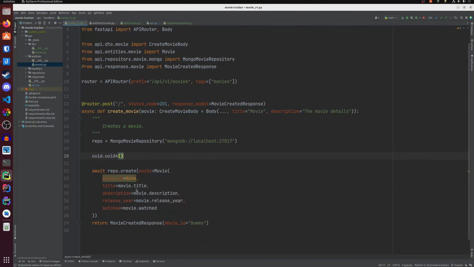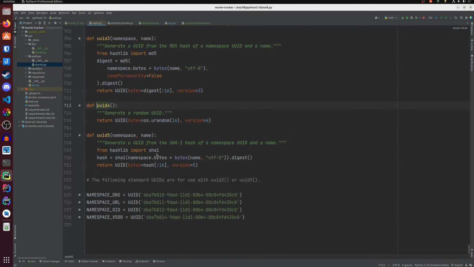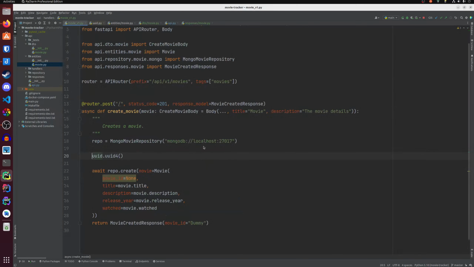I'm going to use uuid4, which stands for a random UUID. Okay, so movie ID equals this, and we convert it to string.